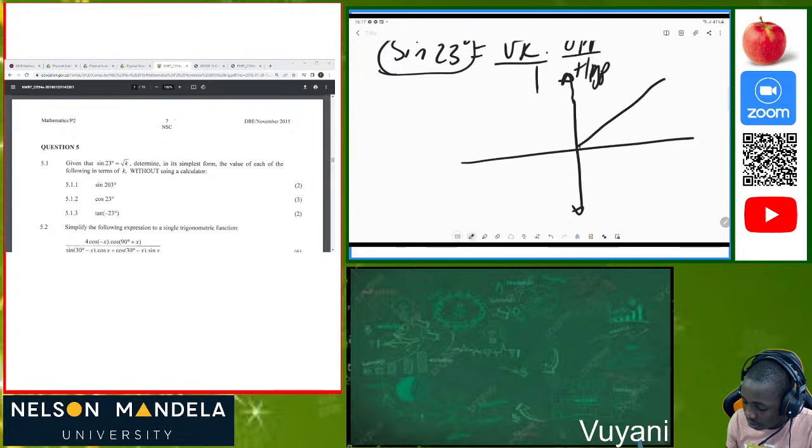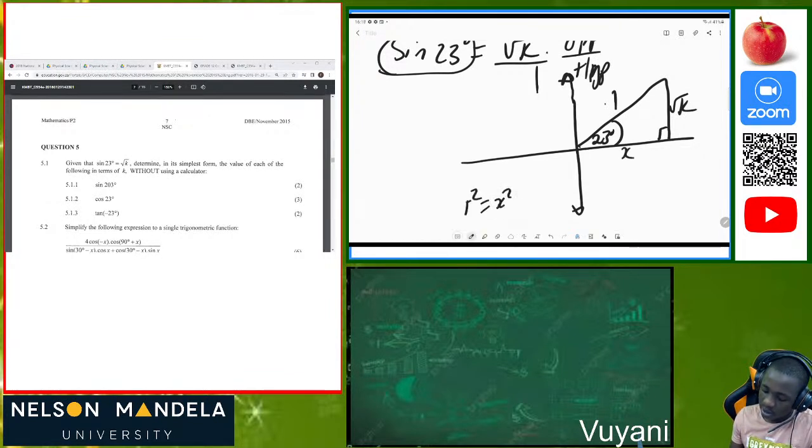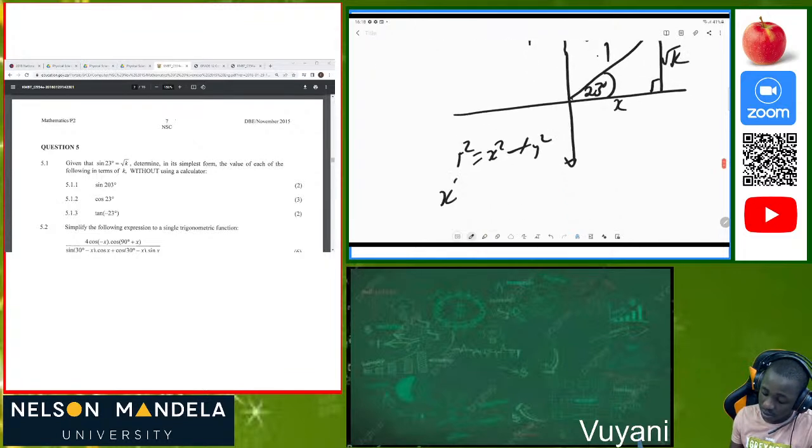Let me put it in quadrant 1. First quadrant, 90 degrees, and we have the angle of 23 degrees. So the opposite side is root K, and the hypotenuse is 1. So we can also calculate x. How do you calculate x? You know that r squared is equal to x squared plus y squared, and now we want to calculate x squared, so x squared will be equal to 1 squared minus y squared. In this case, y squared is root K all squared.